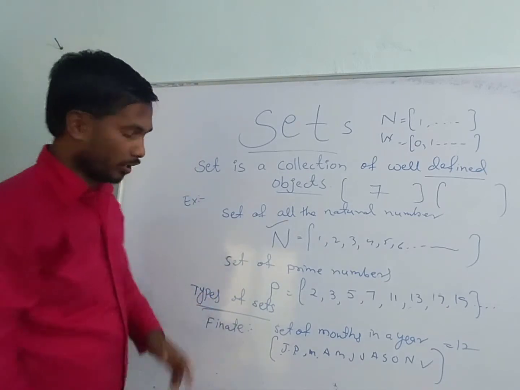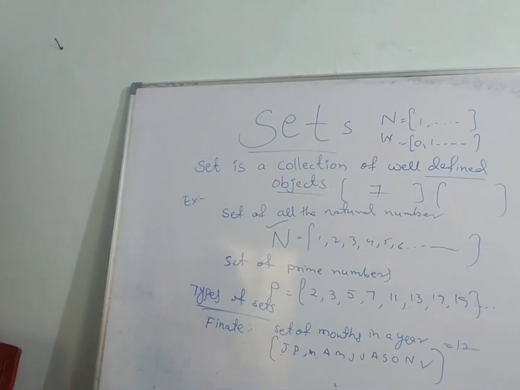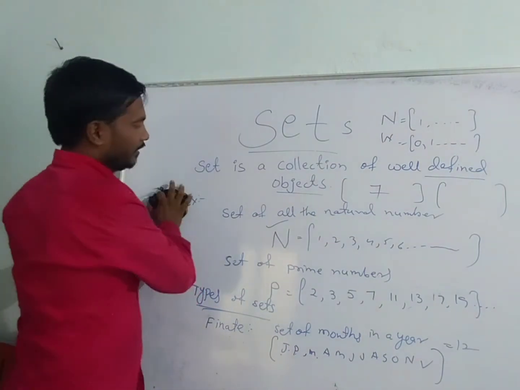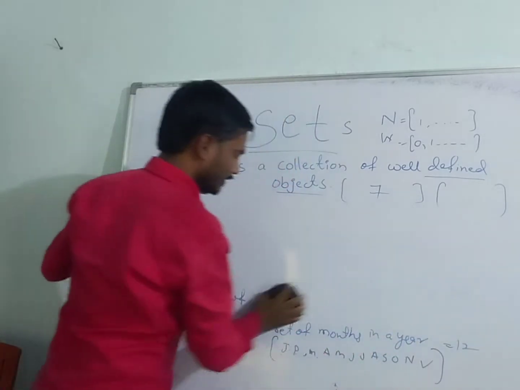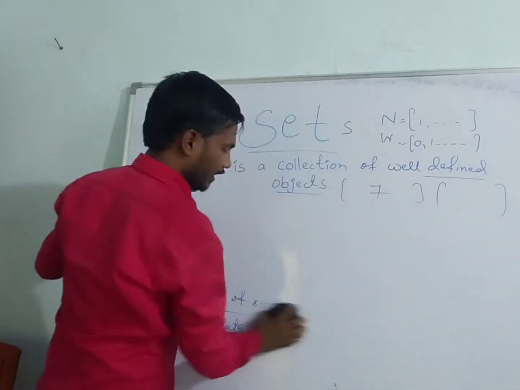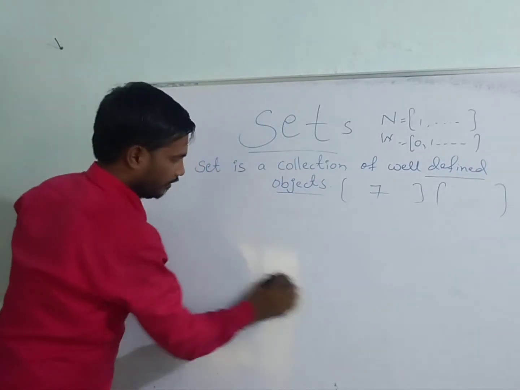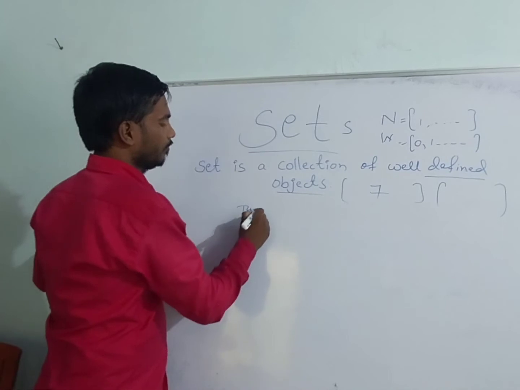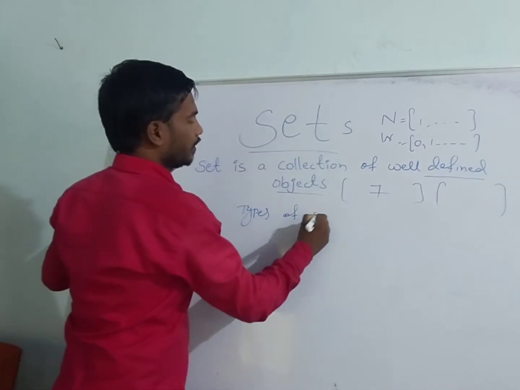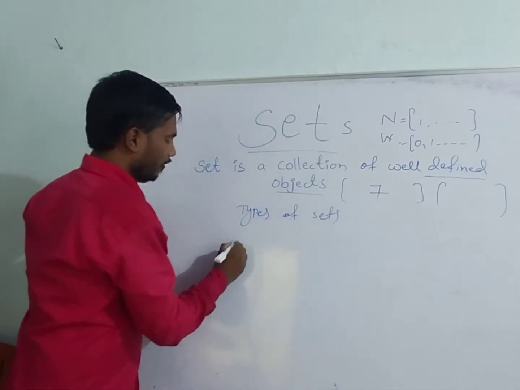Next, types of sets: finite set, infinite set, null set, and singleton set.